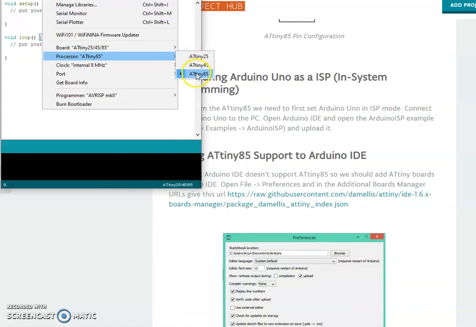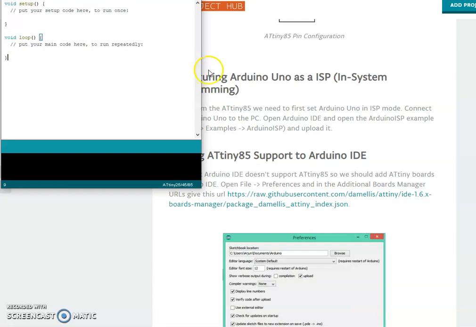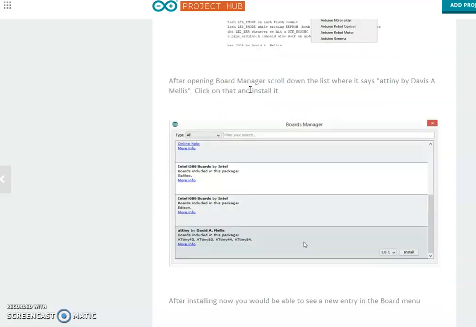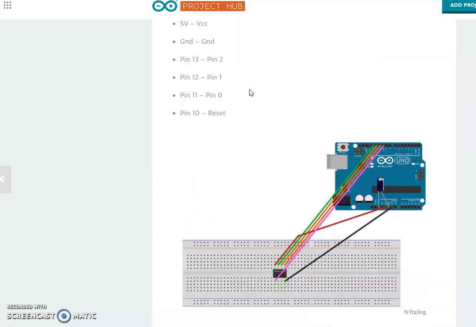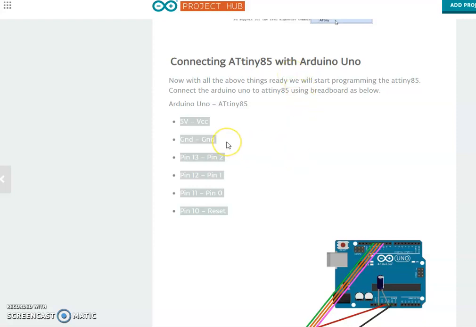We go to processor, we choose ATtiny 85. We go to clock internal 8 megahertz, and that's it. Now we only need to program hardware connection between ATtiny and Arduino Uno board to program Arduino software inside ATtiny microcontroller. And this is the connection, and it will be in another video.